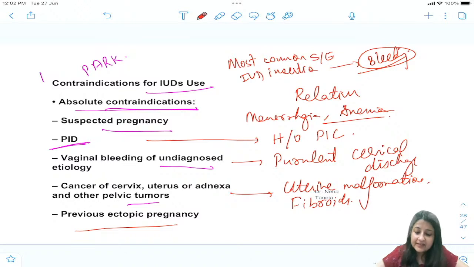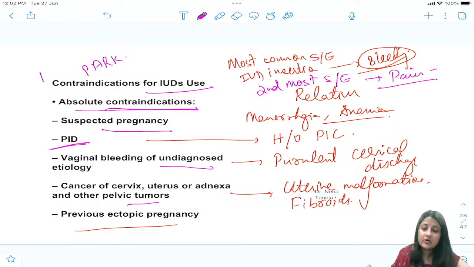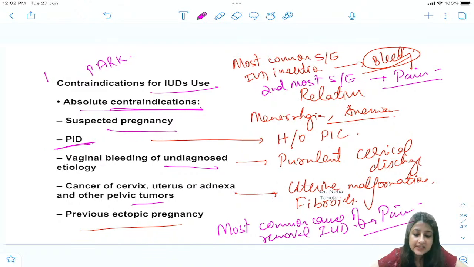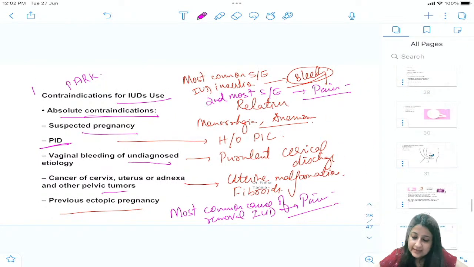Most common side effect is bleeding. Second most common side effect, everybody, is pain. And what is the most common cause of removal of IUD, which can again come in your exam? Most common cause of removal of IUD is pain. So from IUD these questions are very, very important, which definitely turn up in your exams.